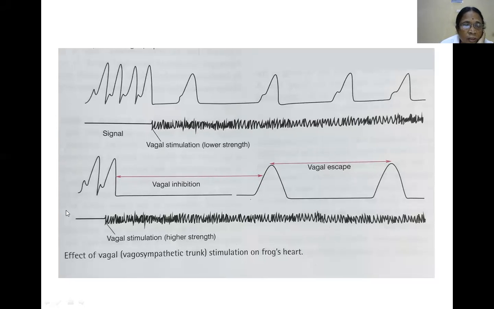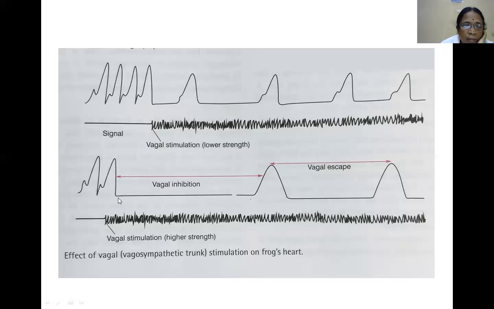When we are continuously stimulating the vagus at a higher strength, there is a vagal inhibition followed by vagal escape. At a lower strength, we are having decrease in heart rate and decrease in amplitude of contraction.